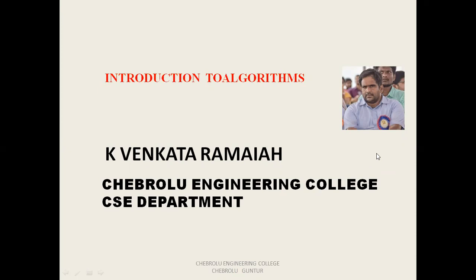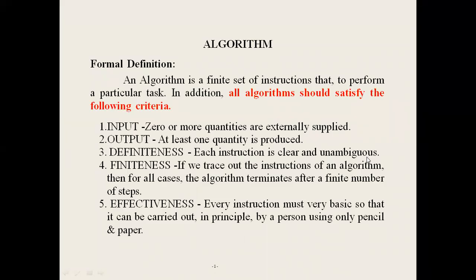First, what is meant by a program? A program means a set of instructions to solve a particular task or to perform a particular task. The programming development tools: the first one is the algorithm. What is meant by an algorithm? An algorithm is a finite set of instructions to perform particular tasks.